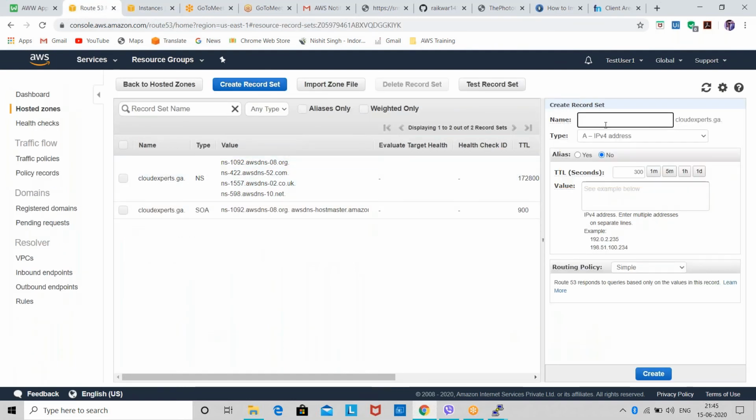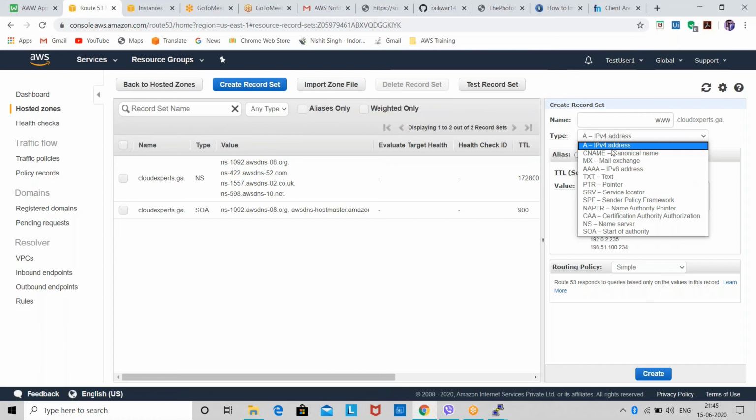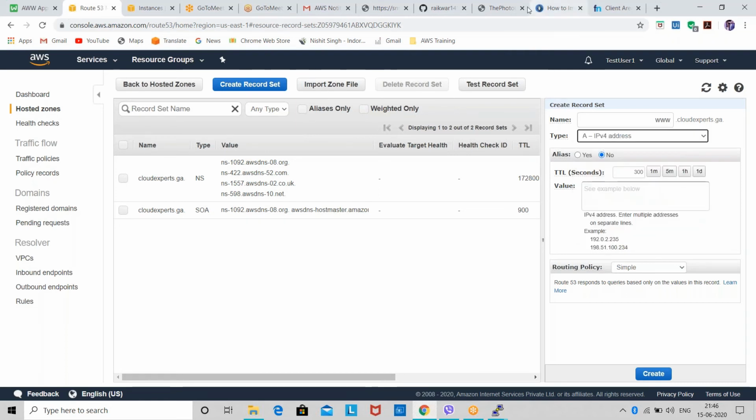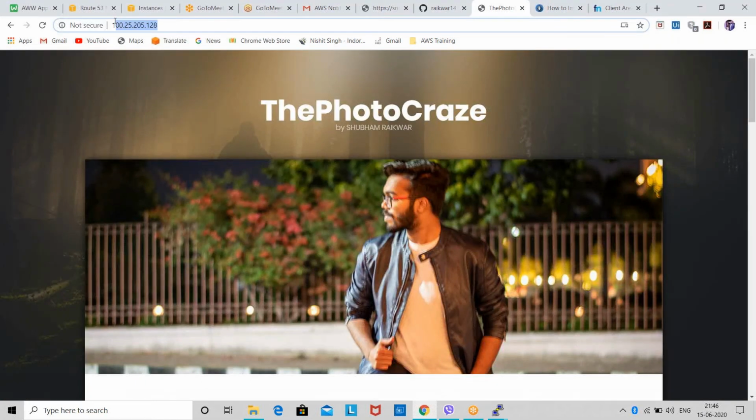So what is a record set? Basically, a record set means www dot, whenever I call for this domain name. We have multiple types: if you want to create a record set for CNAME, mail exchanges, IPv6, TXT, pointer, SRV, SPF, NAPTR, CAA, name server, and SOA, start of authority. I want to create a record set for IPv4 because this IP address is IPv4.